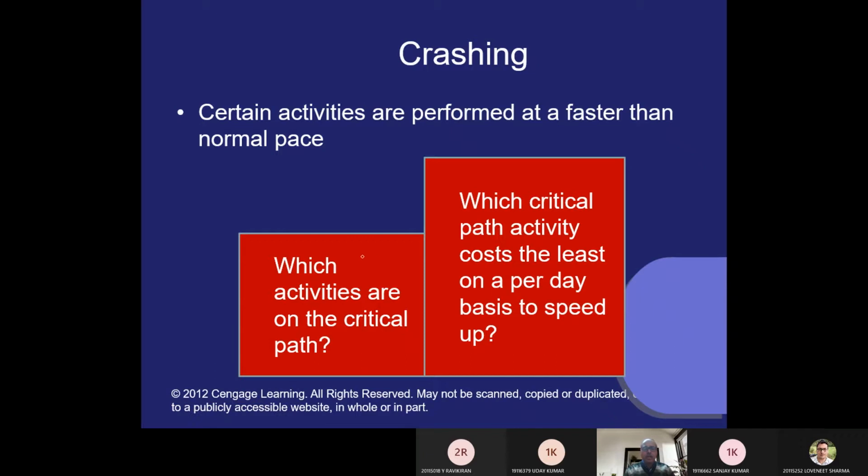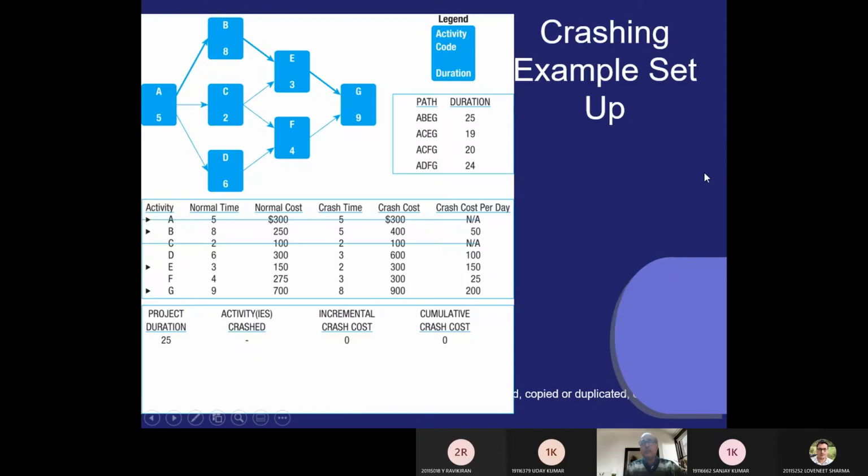This is the activity on the critical path you have to find out. Then you have to find out which critical activity costs the least on a per day basis. I am going to give you one solving on a whiteboard, same problem. One problem I am taking and then you will understand it. Don't worry, I am taking a different set of problem.